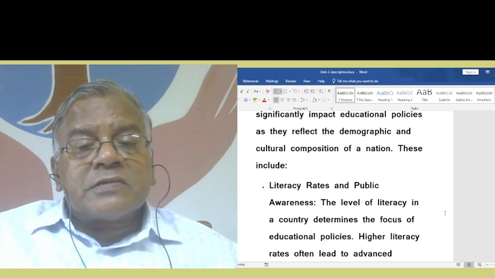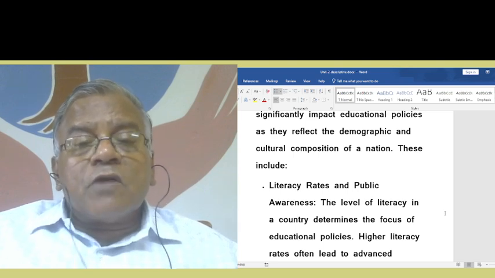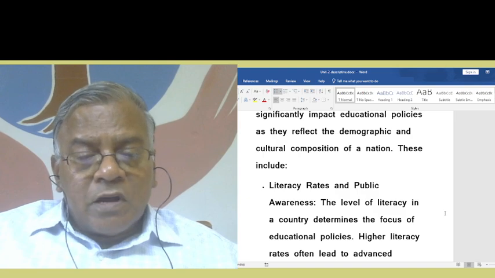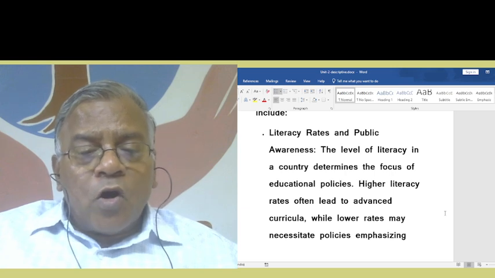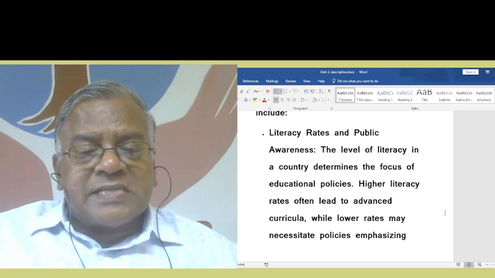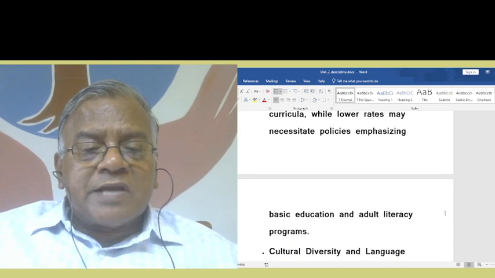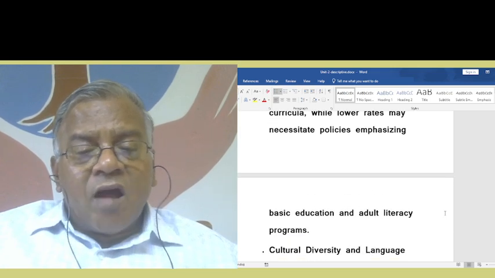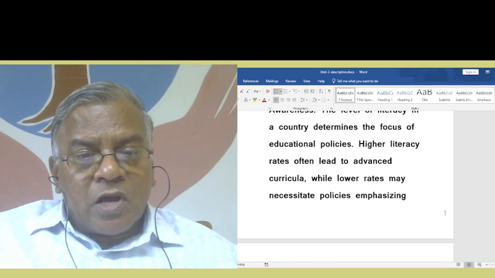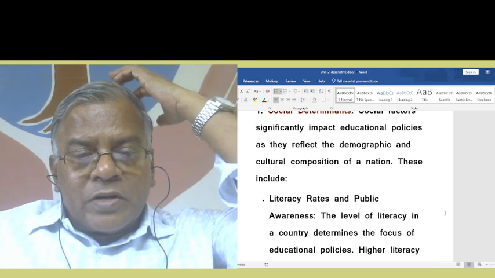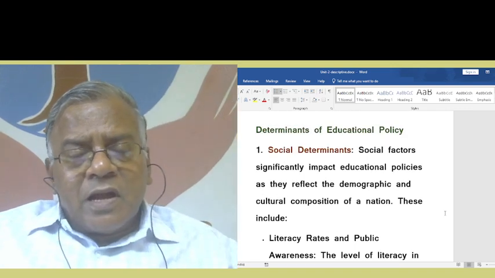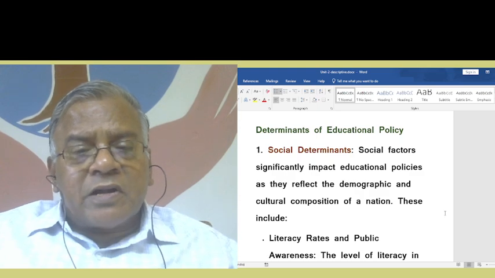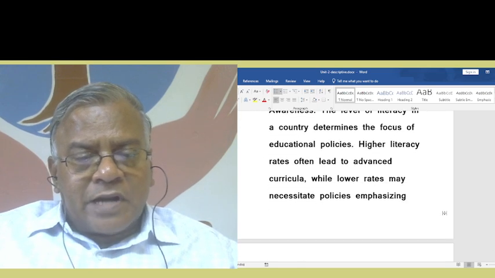The level of literacy in a country determines the focus of educational policies. Higher literacy rates often lead to advanced curricula, while lower rates may necessitate policies emphasizing basic education and adult literacy programs. I hope you understood this. So, literacy rates and public awareness also have an impact as a social determinant of educational policy, right?